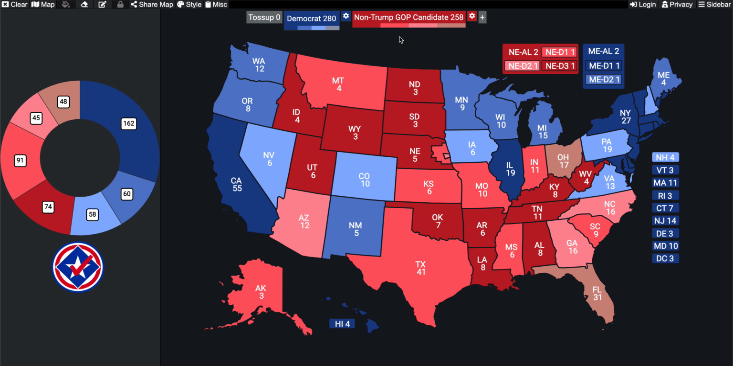So looking at this map, there's a lot of things that are very interesting. You can go ahead and recreate this on yapms.com. The link is in the description down below. But overall, it was really fun to make and really fun to discuss what our map would look like in 2024 without Trump's impact on the election.